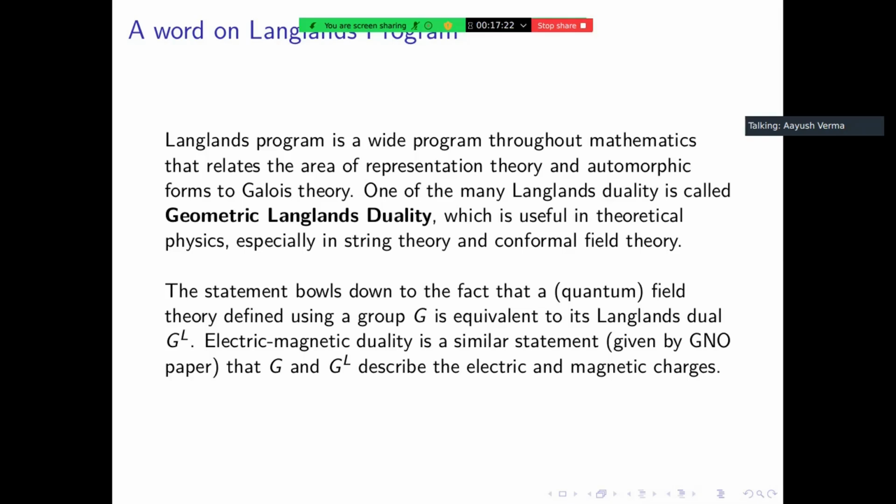Yeah, I think I'll just say that these Langlands groups describe the magnetic charges. The magnetic charges take place in the co-weight lattice of this, which is the dual. Got it?